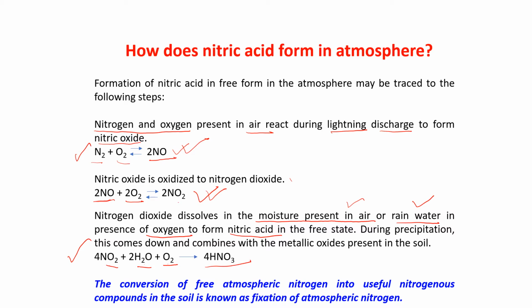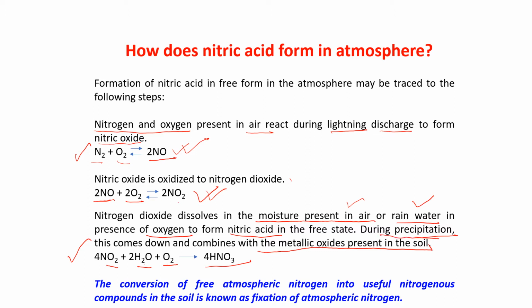Again, during precipitation, this comes down and combines with the metallic oxide present in the soil. This is also very important. The nitric acid comes down during precipitation and combines with the metallic oxide present in the soil.